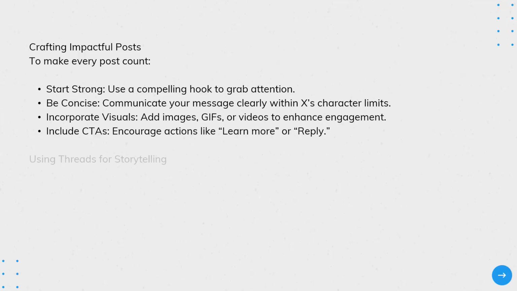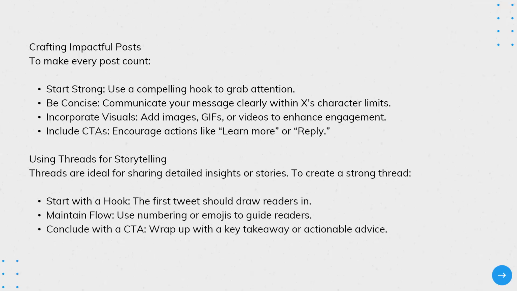Using threads for storytelling. Threads are ideal for sharing detailed insights or stories. To create a strong thread: Start with a hook. The first tweet should draw readers in. Maintain flow. Use numbering or emojis to guide readers. Conclude with a CTA. Wrap up with a key takeaway or actionable advice.